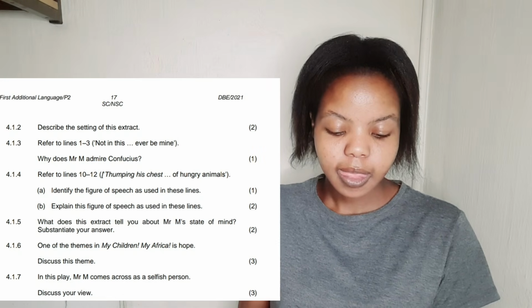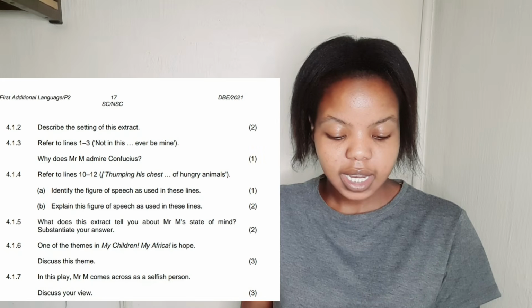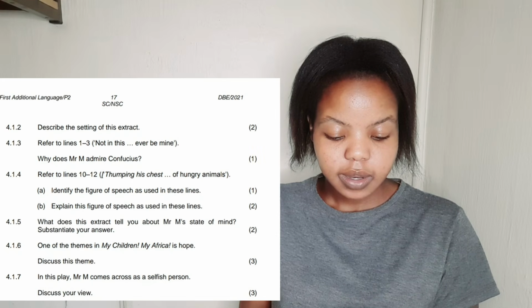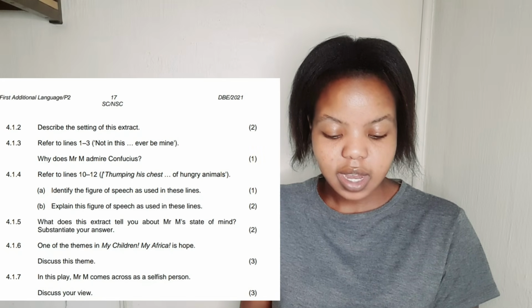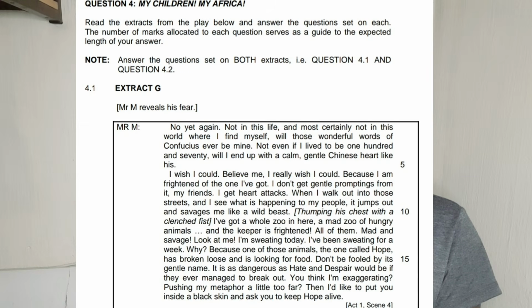All right, let's move to 4.1.3. Refer to lines 1 to 3. "Not in this life, and most certainly not in this world where I find myself. Will those wonderful words of Confucius ever be mine?"